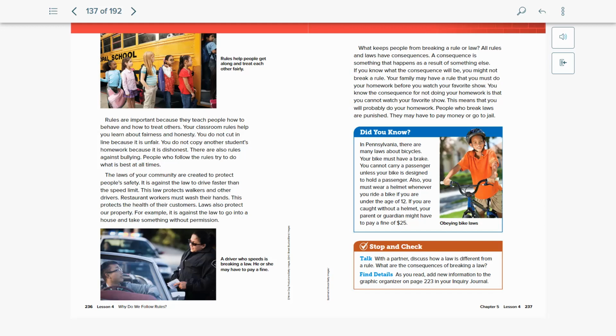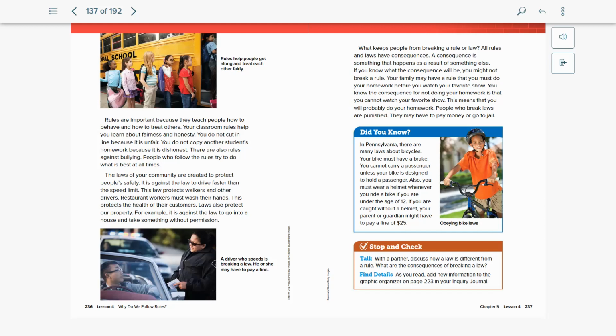And so property is anything a person owns, like clothing, a computer, maybe a phone, could be a house or a car. And when you think of rules at a school, what are the advantages of obeying a rule? If you're at home and you're following all of the rules, what are some benefits of that? What are the disadvantages of breaking a rule?